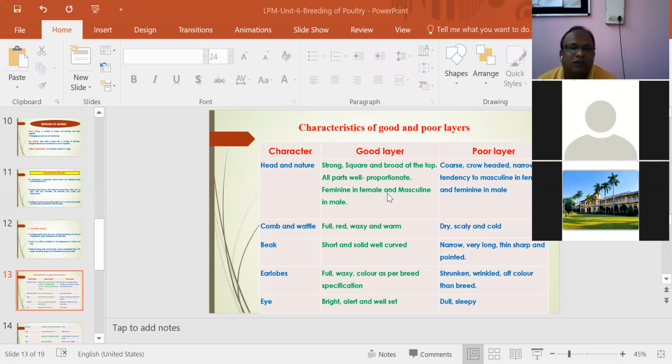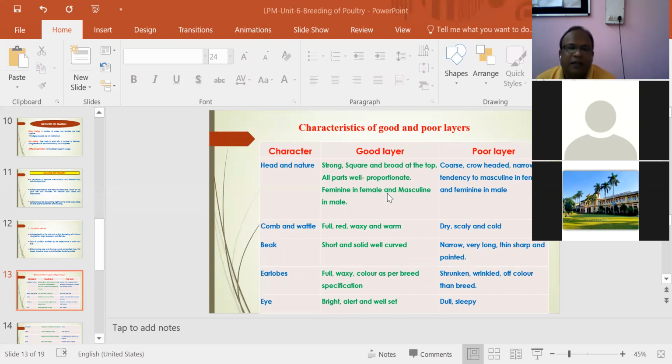Earlobes in a good layer should be full, waxy, and colored as per breed specification. The breeds producing brown shell eggs should have colored, that is red, earlobes, and the breeds producing white shell eggs should have pink or whitish earlobes. In a poor layer, the earlobe is shrunken, wrinkled, and off color from the breed.